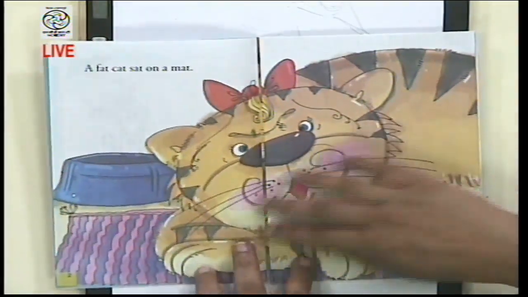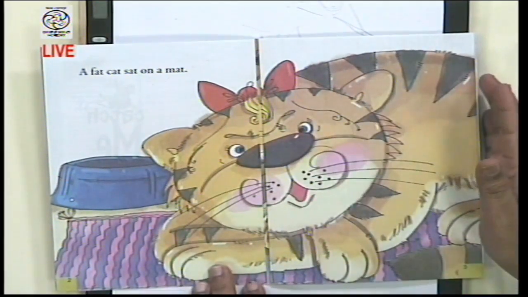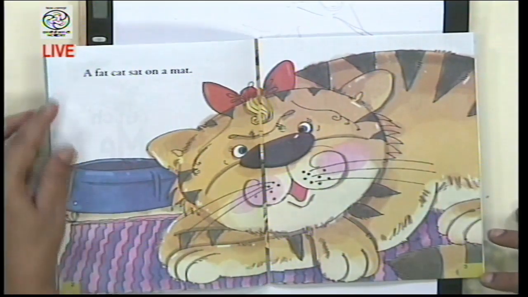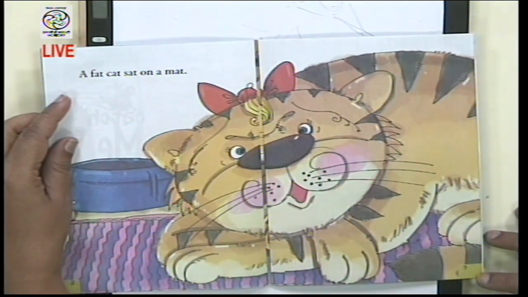Now as you can see here, this is a center spread. That is, the illustration is spread over 2 pages. And the words are very few and very simple. A fat cat sat on a mat.